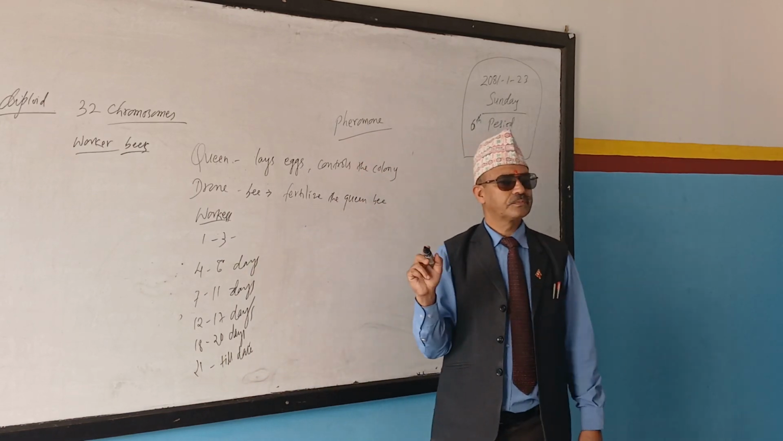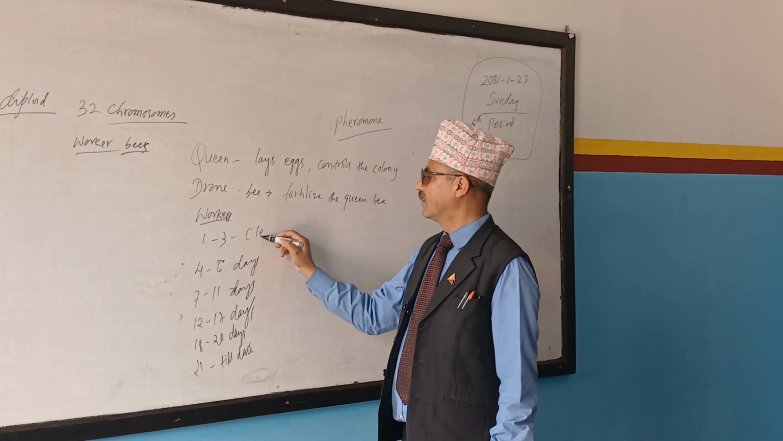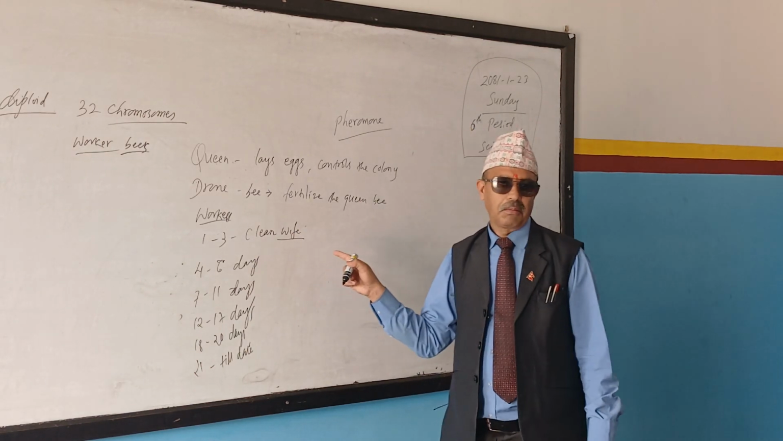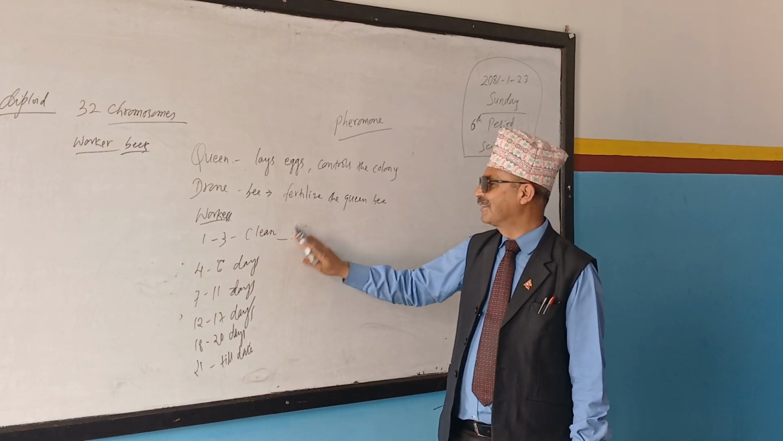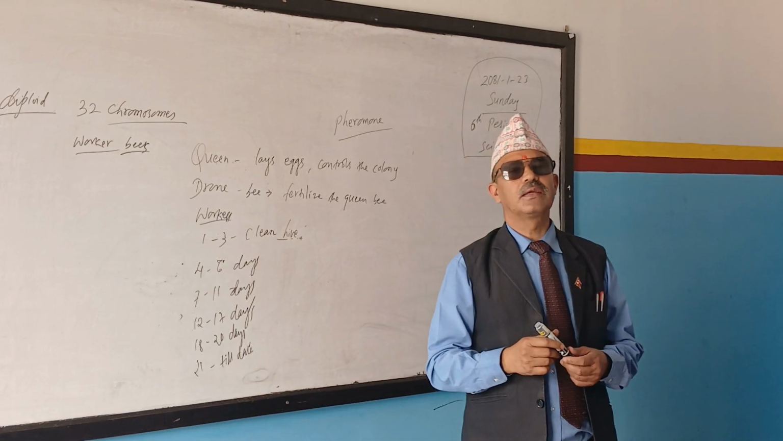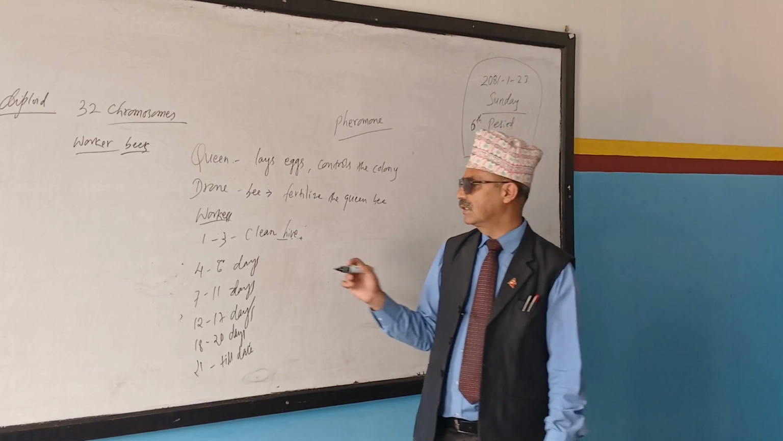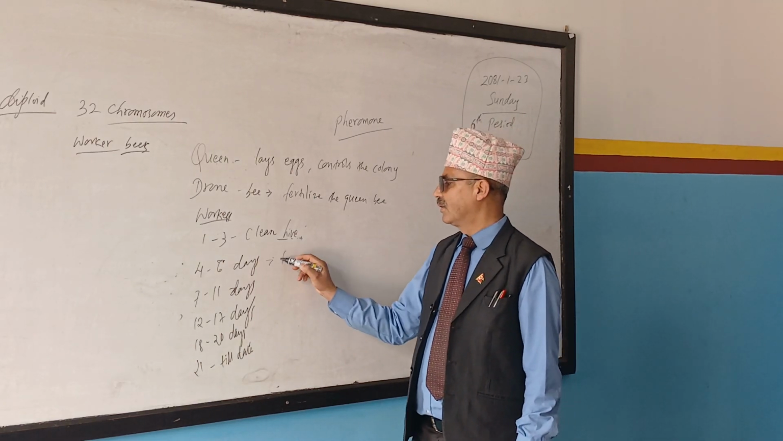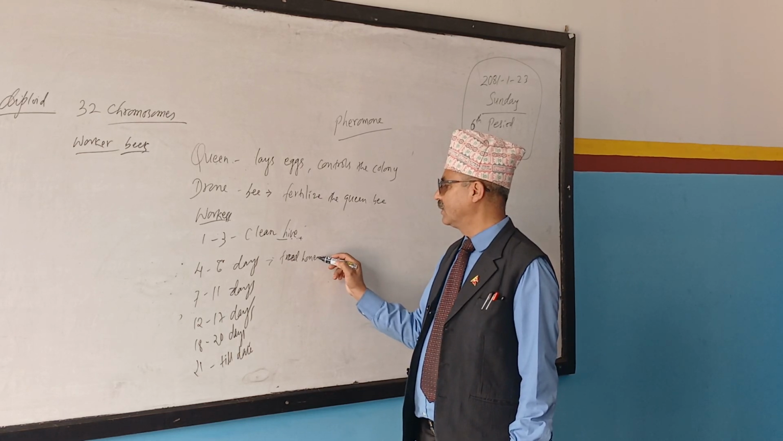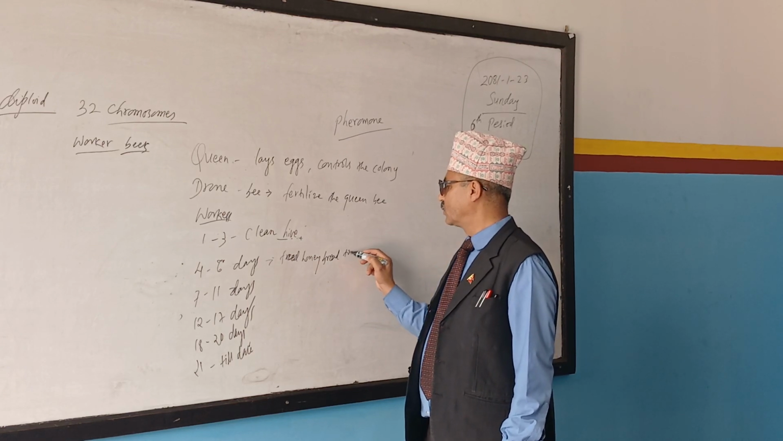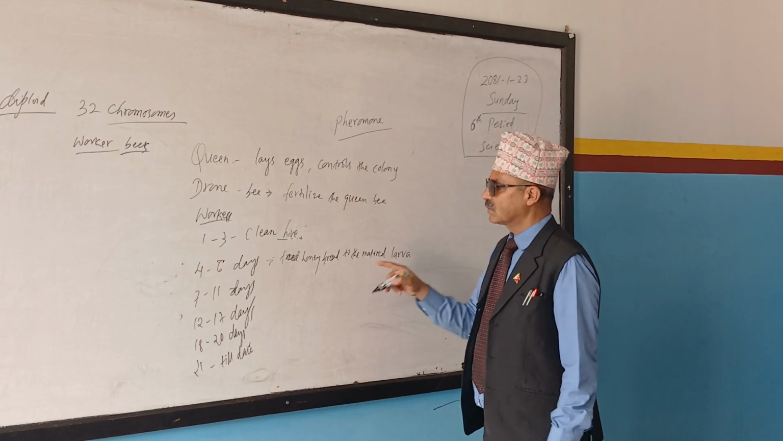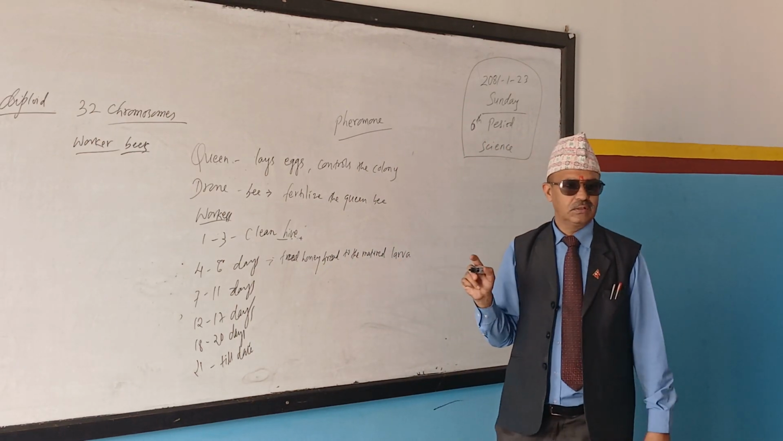1 to 3 days. What do they do? Clean the hive and maintain the warmth of the eggs, larvae. They clean the hive and maintain the temperature of the hive. 4 to 6 days. Feed honey bread to the mature larvae. Feed honey bread to the mature larva. Right?